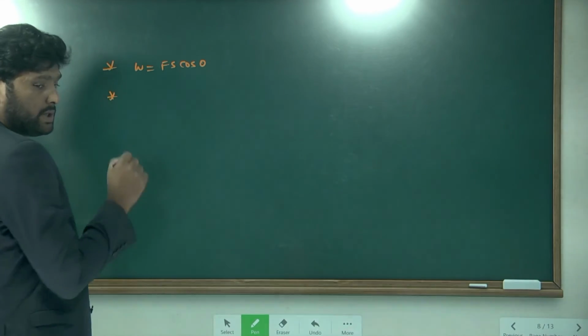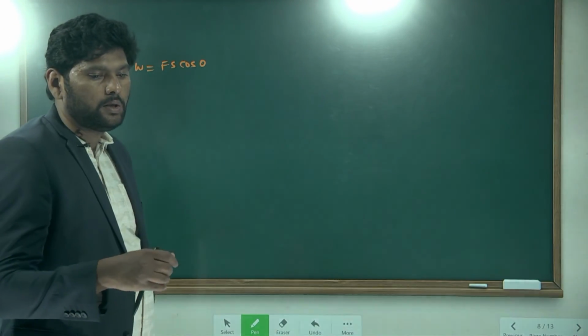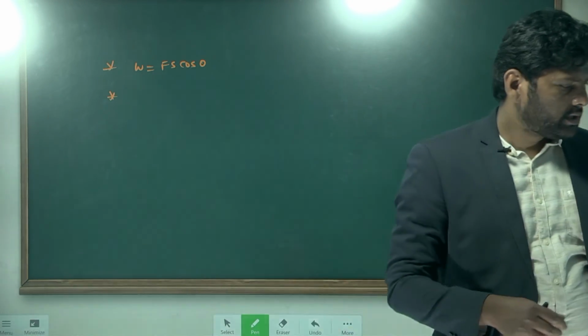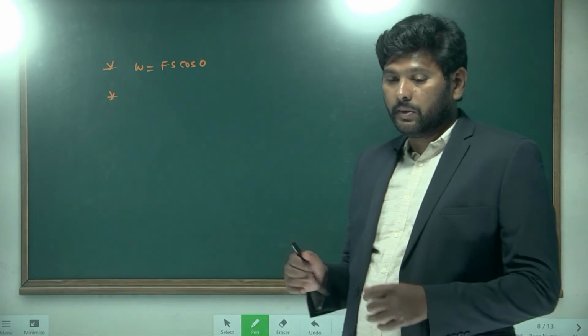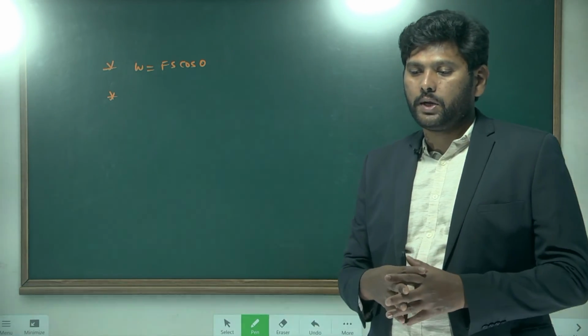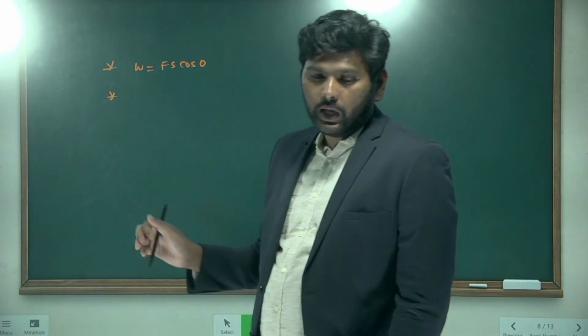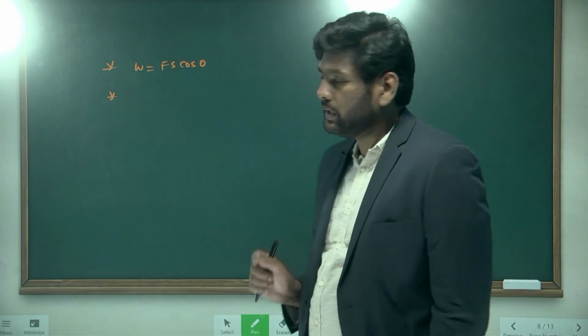Next, energy. What is meant by energy here? The capacity to do work is known as energy. We discussed only one kind of energy, that is mechanical energy.